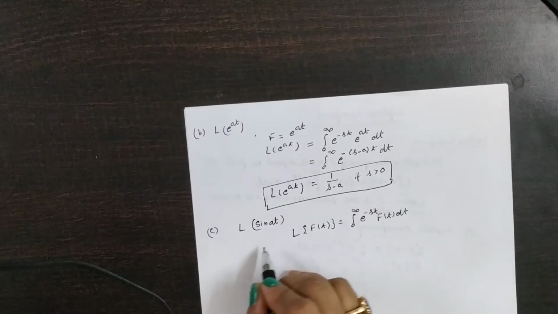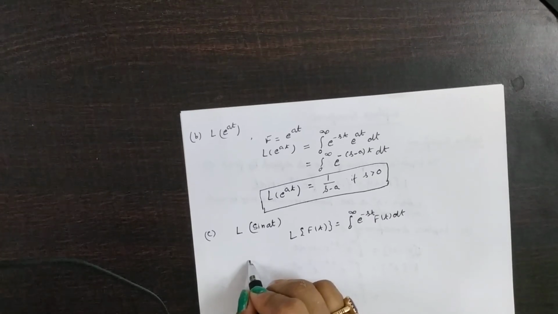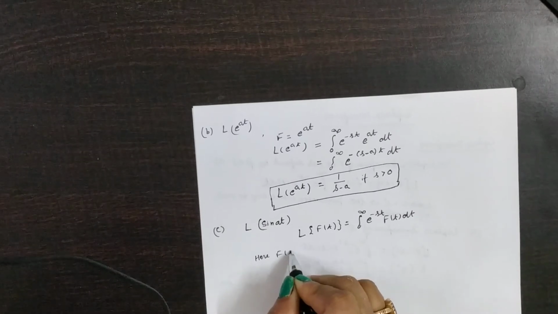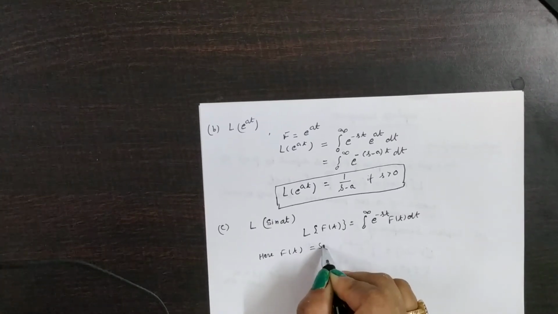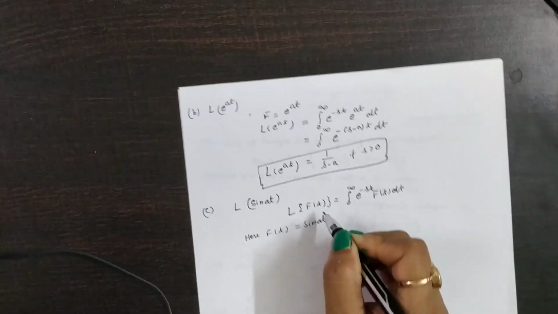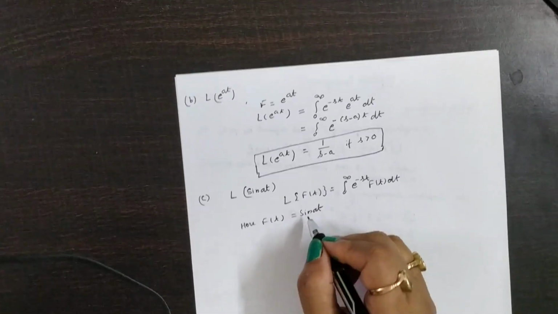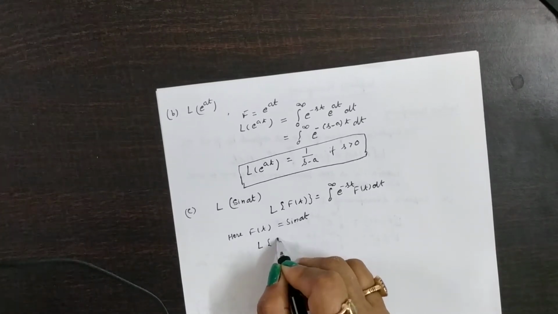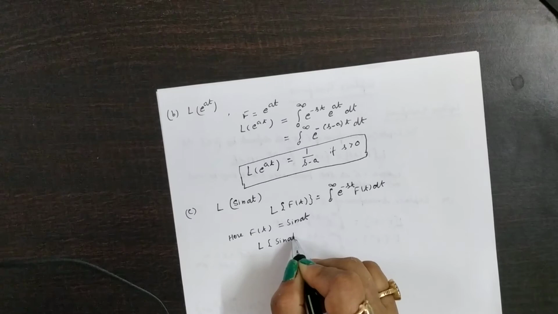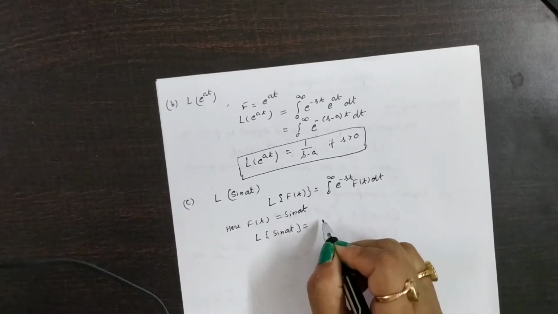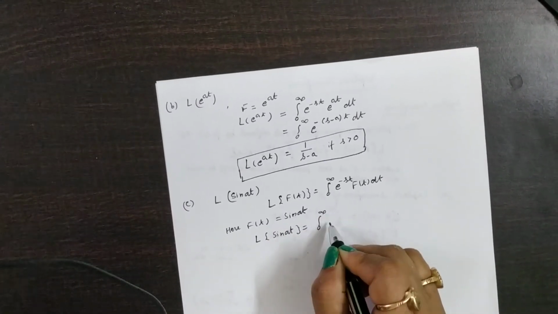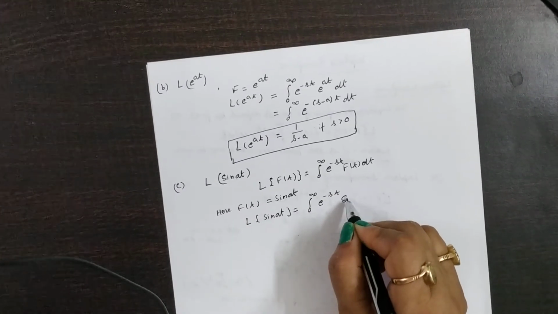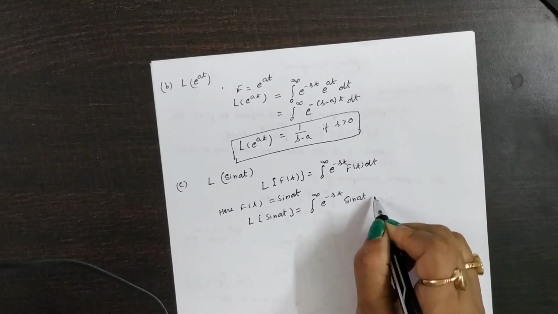Here f of t is equal to sin of at. Substituting, the Laplace of sin at is equal to the integral from 0 to infinity of e to the power minus st sin at dt.